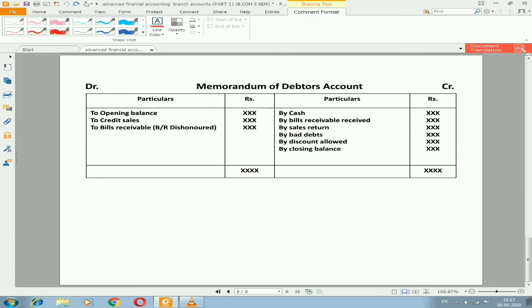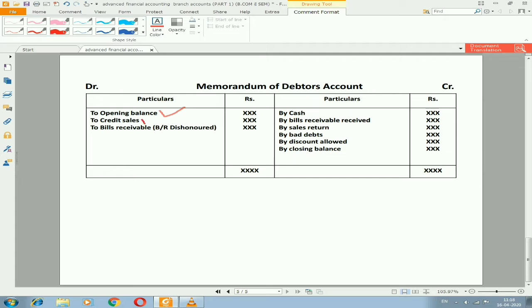On the credit side we have cash, bills receivable received, sales return, bad debts, discount allowed, as well as closing balance. While preparing this account, mainly we prepare it to find out the missing information which we require in the branch account. Whatever information we don't have in the problem, we need to find out by preparing the memorandum of debtors account.